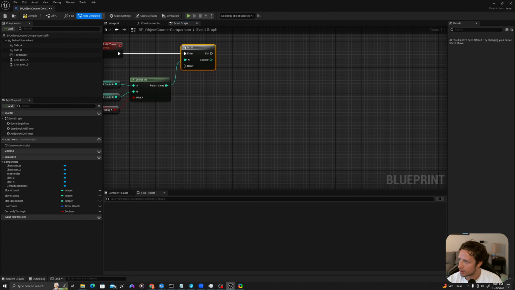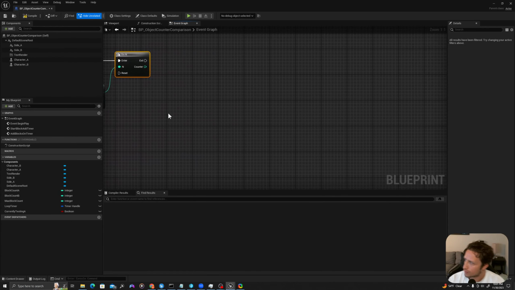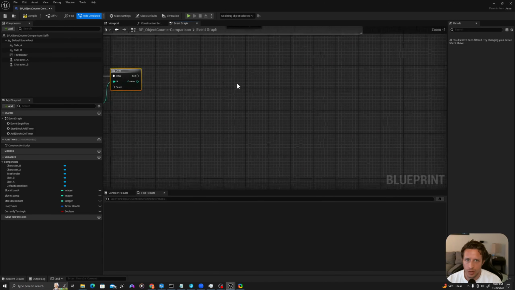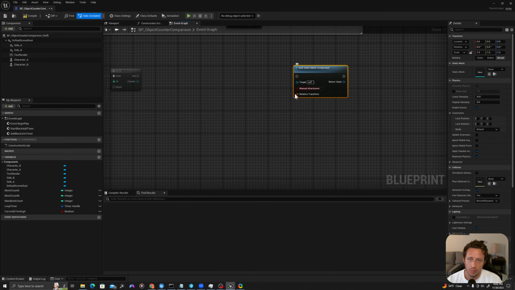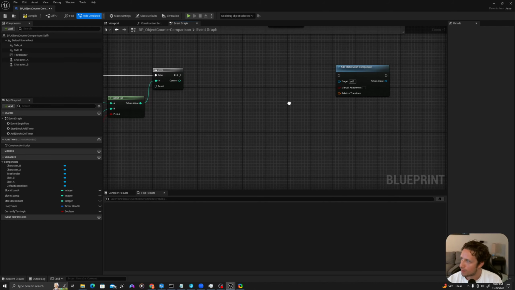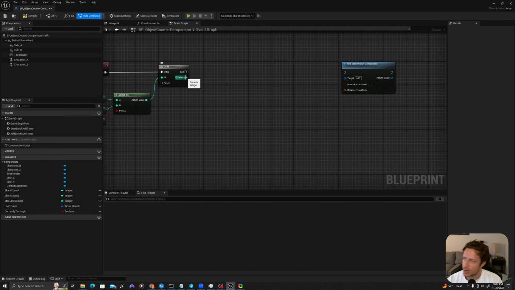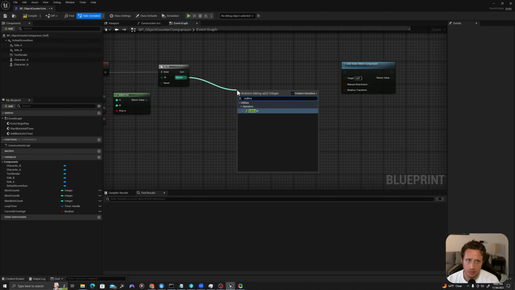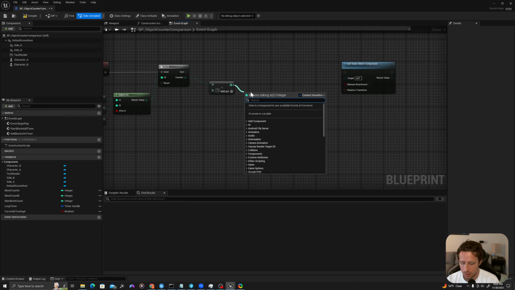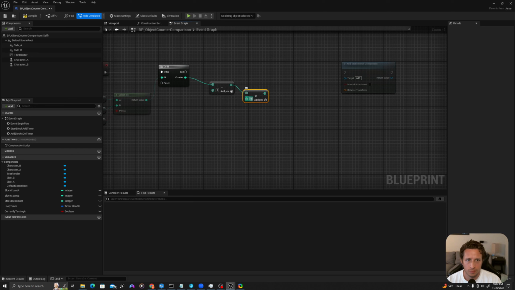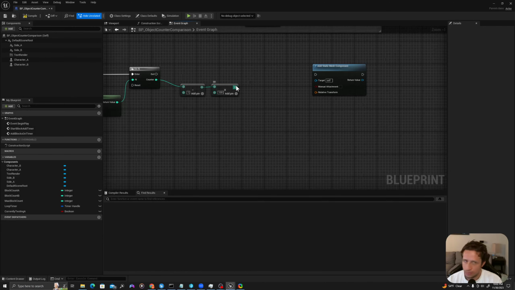So here's where we're going to create a function that's going to do some of this work for us. The end goal is to add a static mesh component. But where do we do that? This is where we're going to create our stack of blocks. What we're going to do is take our counter and subtract 1. We are going to multiply this by 100, because 100 units is the standard height of an Unreal Engine cube. And we're going to say add.